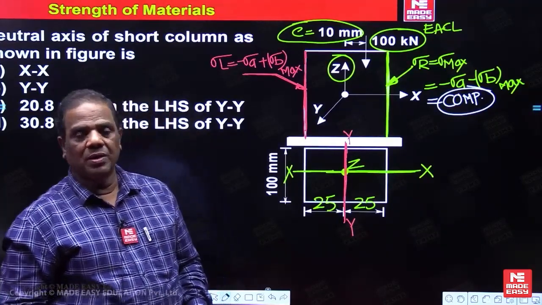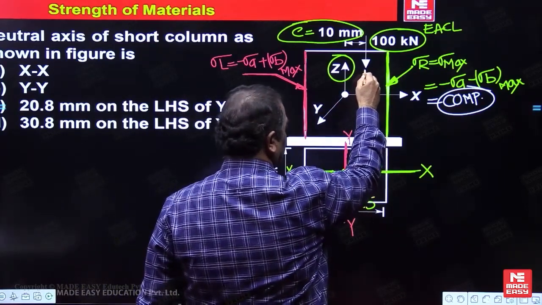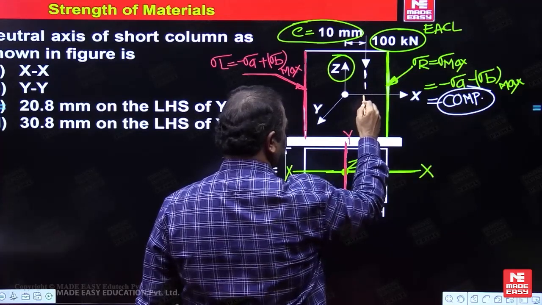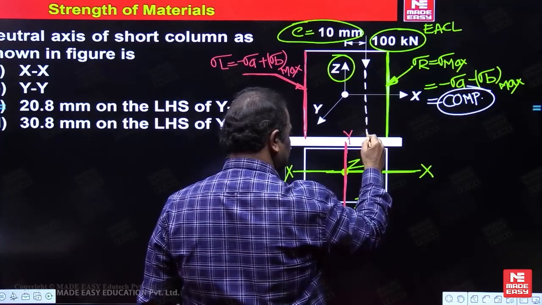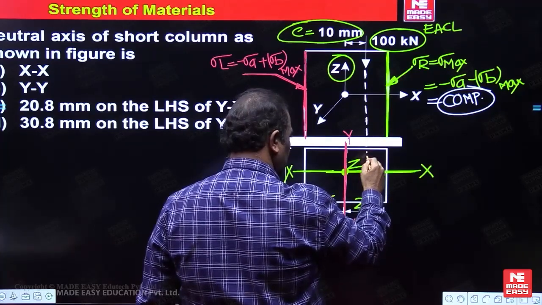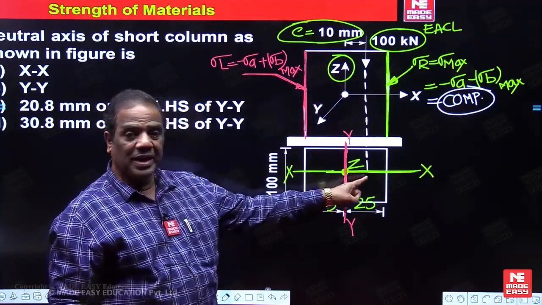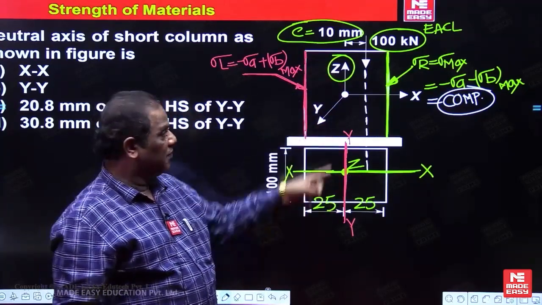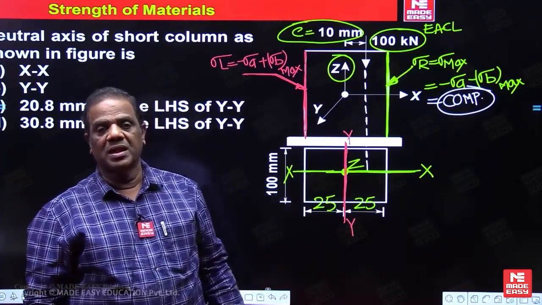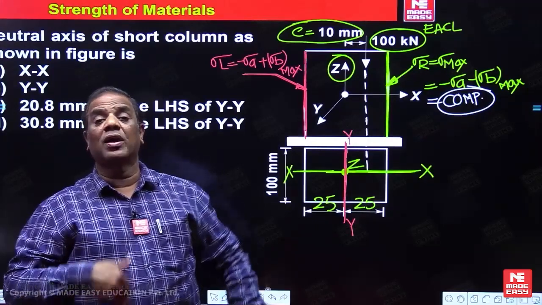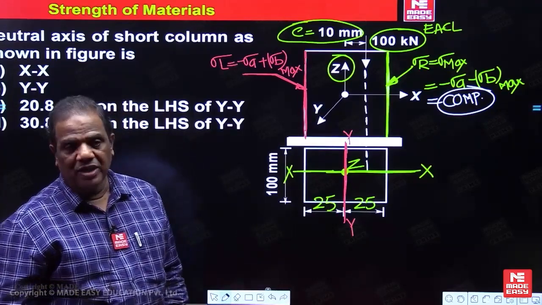Otherwise, what is the other method now? Extend the line of action of the load into the top view or plane of cross section. If I extend this line of action of the load, it will intersect the XX or YY. If it intersects the XX, it means the line of action of the load is lying on XX. Then the couple will be about YY. So this is another way you can find out.